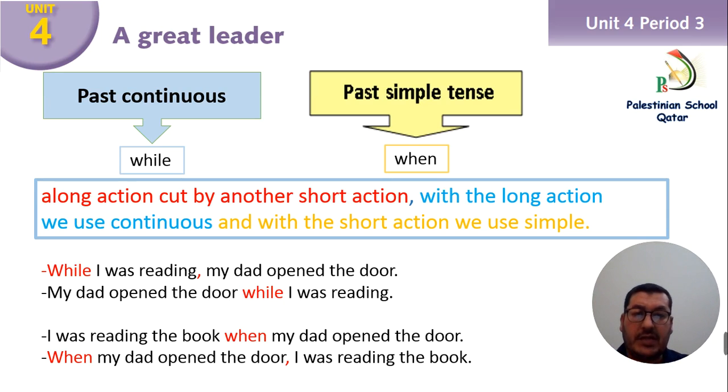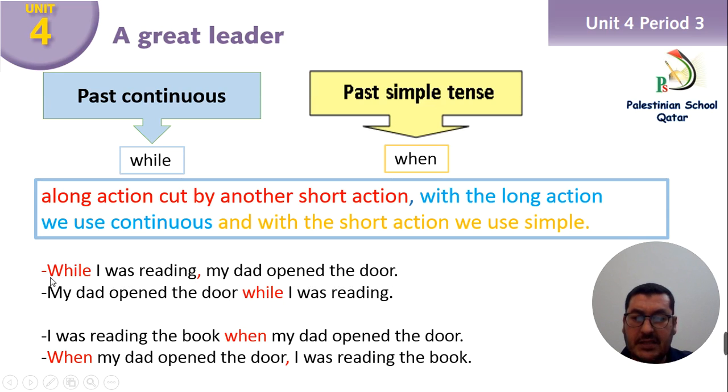A long action cut by another short action. So the long action we use with past continuous, and the short action we use with the past simple. And here we have an example. You can put while and you can put when. One of them you can put in a sentence, but not the two keywords. Here we are. While I was reading, my dad opened the door.